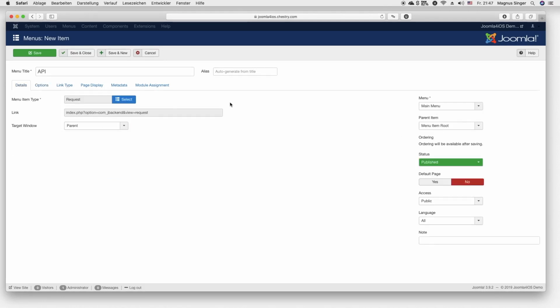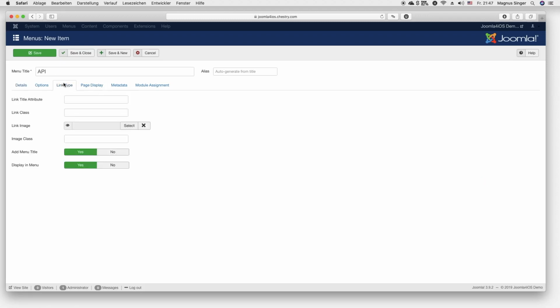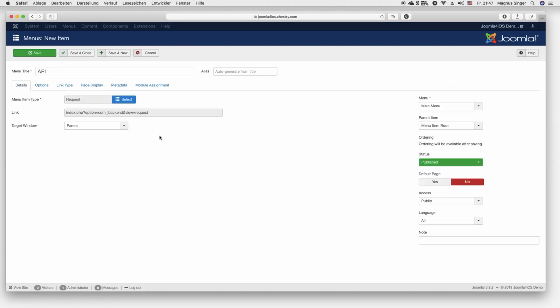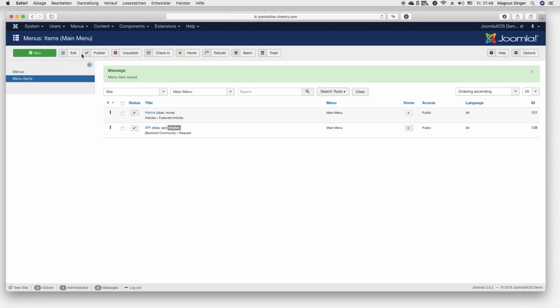One other thing is that I recommend you turn off display menu because I think it's better if a normal user, when he browses your website, does not see the endpoint. I'll show you why in a minute.